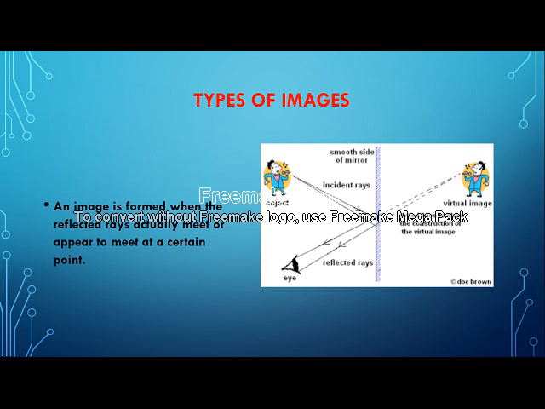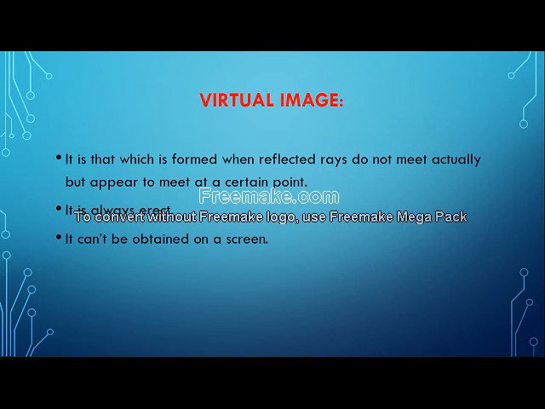In the picture, I have taken an image which shows a virtual image. So children, when you look at yourself in a mirror, it is a virtual image. Now, a virtual image is formed when the reflected rays actually do not meet, but we feel that they are meeting at a certain point, and this is how a virtual image is formed. It is always erect. You must have seen yourself, and you see yourself every day, right? Many times you look at yourself in the mirror.